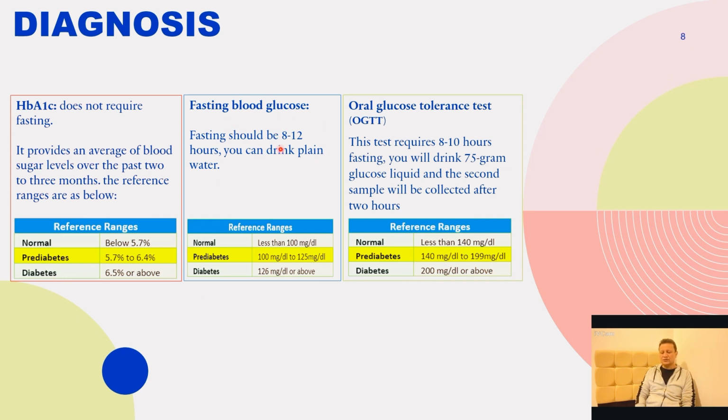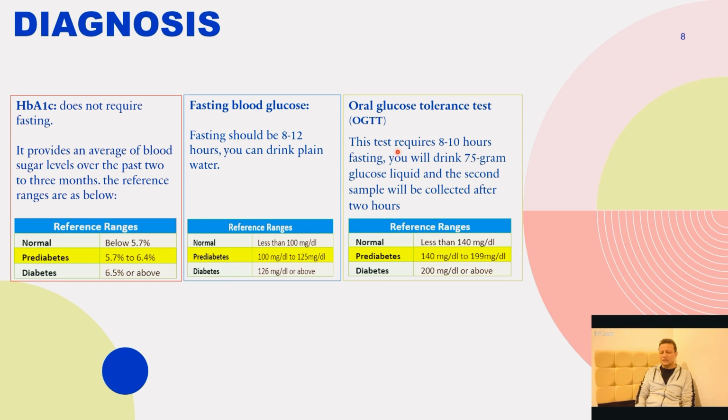Fasting blood glucose requires 8 to 12 hours of fasting. You can drink plain water. Less than 100 milligram per deciliter is normal. 100 to 125 milligram per deciliter is prediabetes. 126 milligram per deciliter or above is a diabetic value.